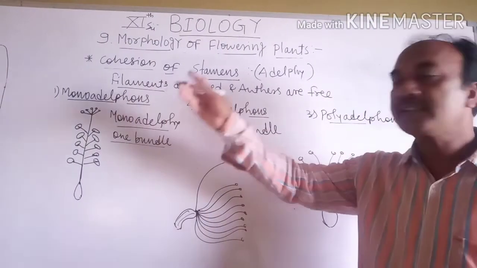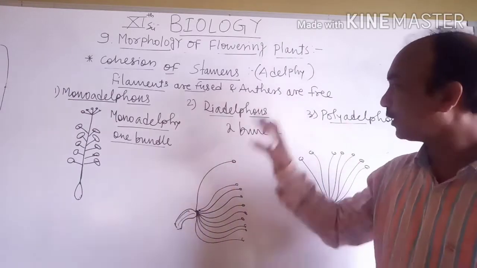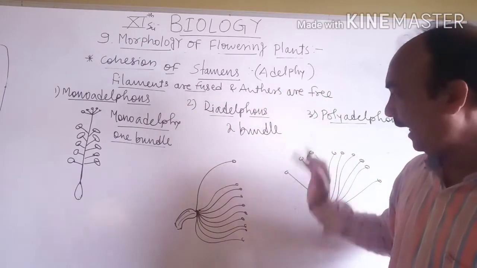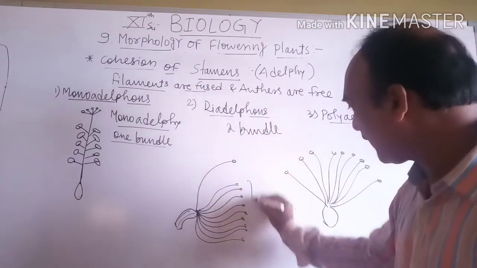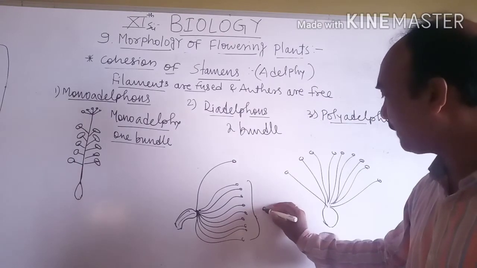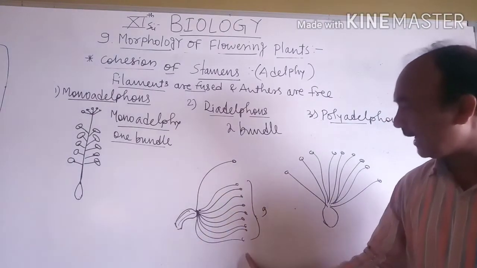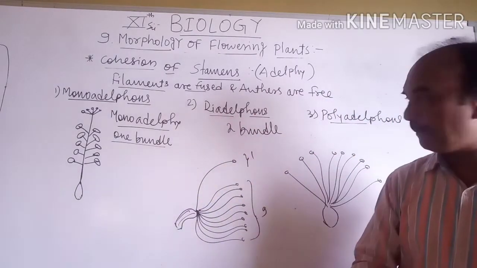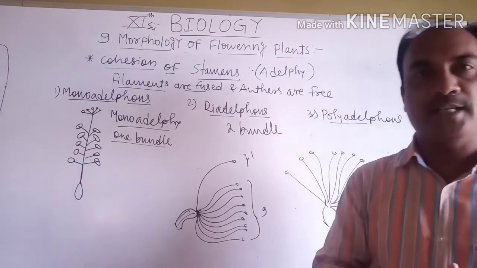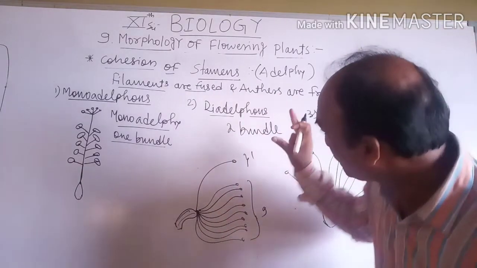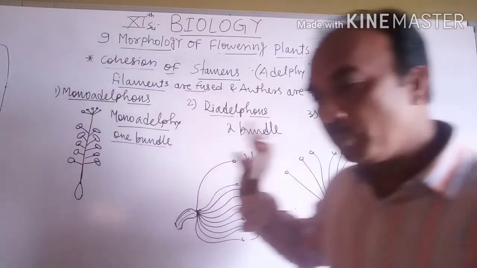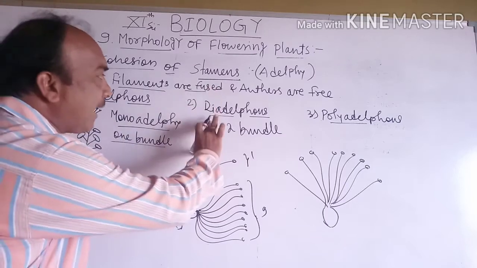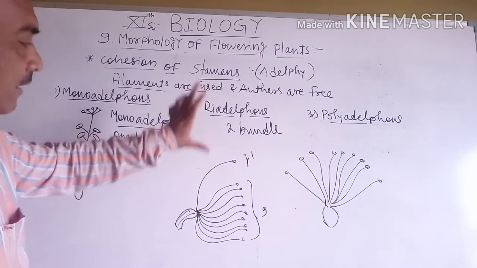The filaments are fused and form two bundles, which is called diadelphy, and the flowers are called diadelphous. Look, this is one bundle and this is the other bundle. In diadelphy the filaments are fused and form two bundles, and the flowers are called diadelphous flowers.